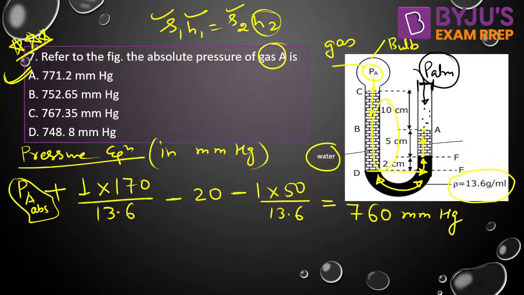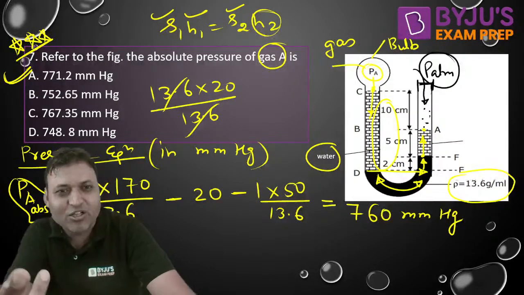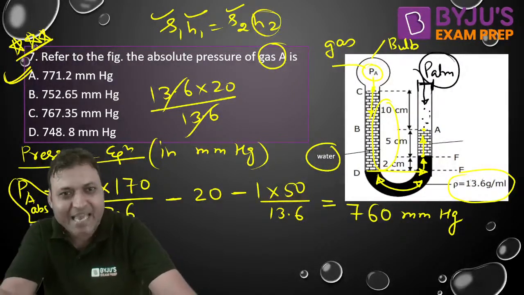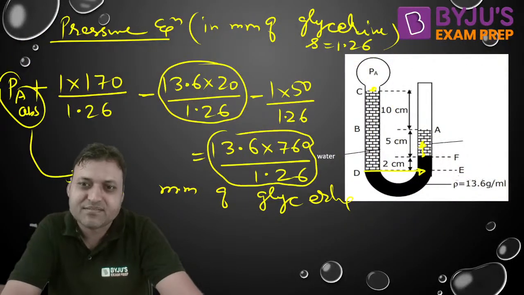Okay, you are talking about mercury because we are traveling in mercury only now. Even if you convert 13.6, 20 mm divided by 13.6 will give you the same value. Right? If you are traveling in the same fluid in which you are writing the pressure equation, then why waste time in converting? Numerator will also be S1 and S2 will be same. That is why they will get cancelled out. Yes.